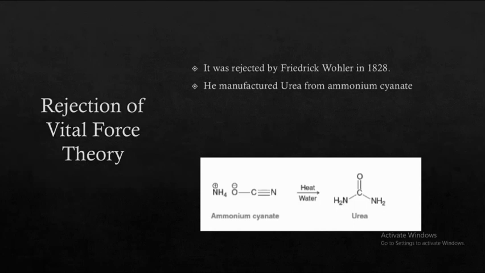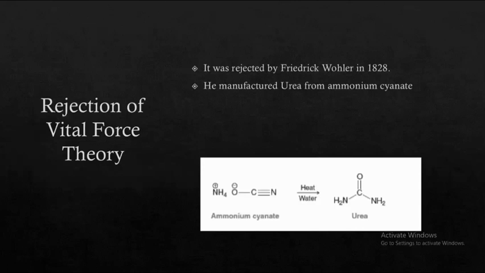Urea is basically an organic compound which is present in the urine of ureotelic organisms. To make it easy for you, in mammals, urea is present in urine. So this is the equation below: ammonium cyanate and urea was formed. This was the first time when an organic compound was synthesized in the laboratory.